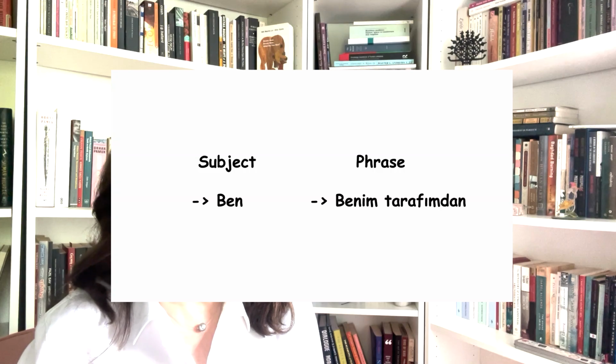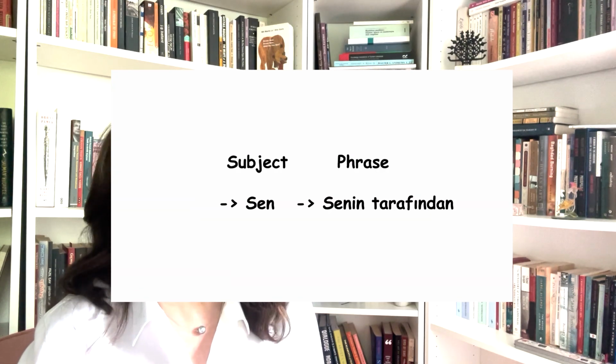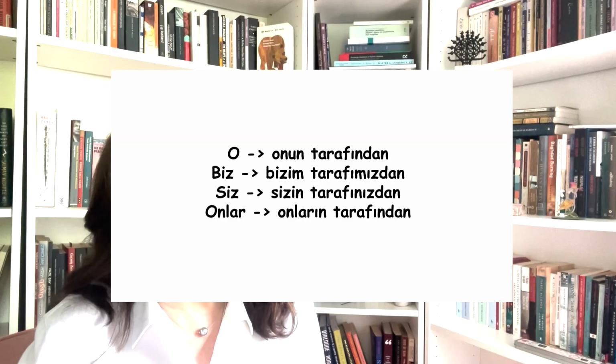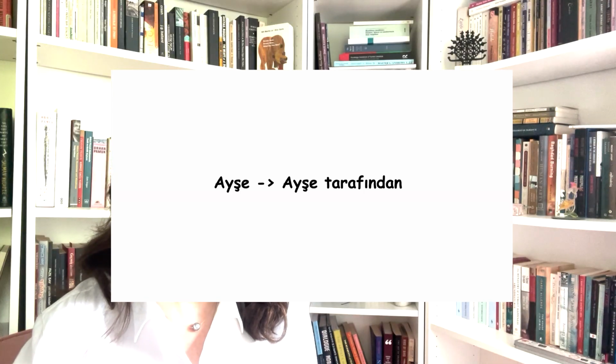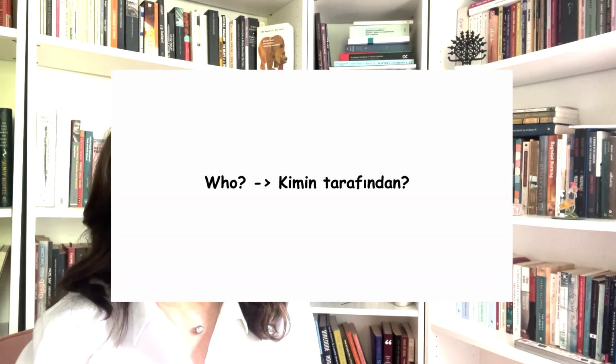You use it with the pronouns: benim tarafımdan, by me, senin tarafından, by you, onun tarafından, bizim tarafımızdan. And you can put a name there even. Ayşe tarafından, by Ayşe. And you can even ask kimin tarafından, by whom?